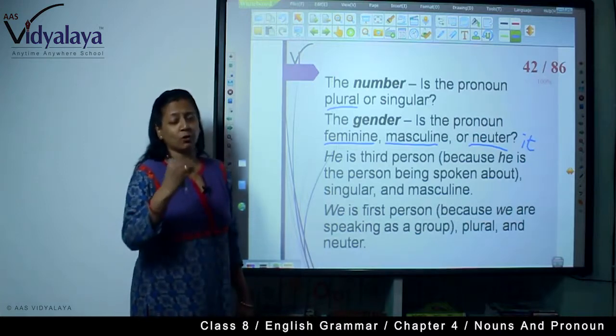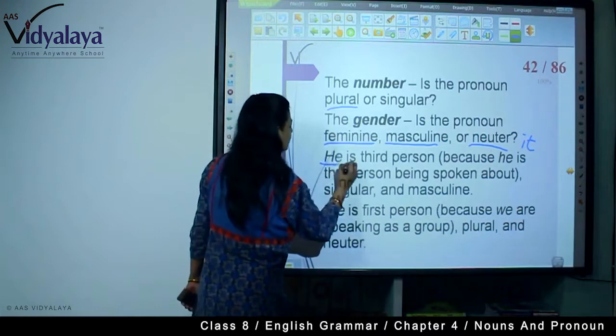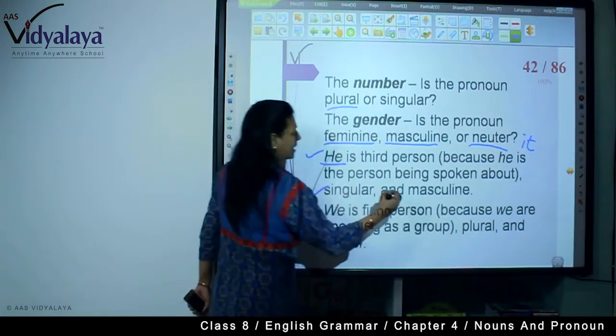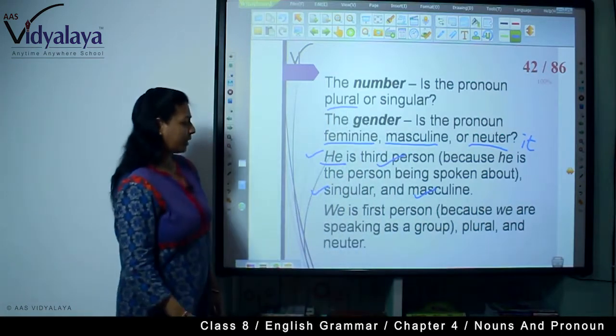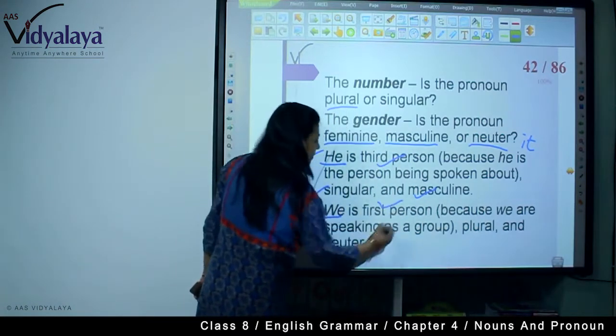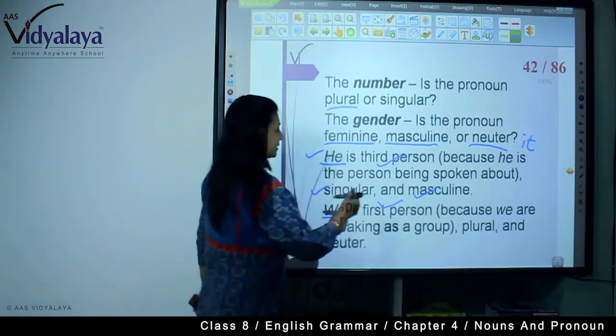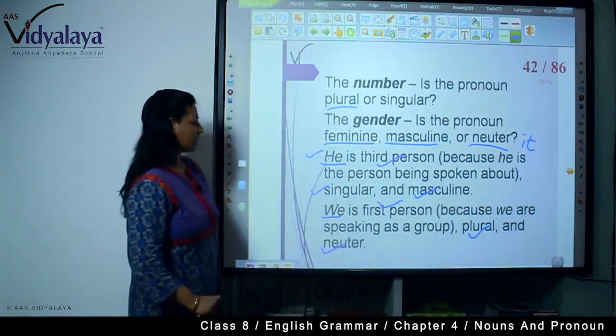Third person, as you know, he, she, it. Now, singular and masculine. So here, he, the pronoun is singular and masculine, and this is the third person. Now, we is the first person because we are speaking as a group, and this is plural and neuter. We.